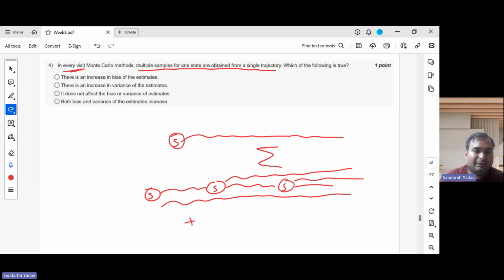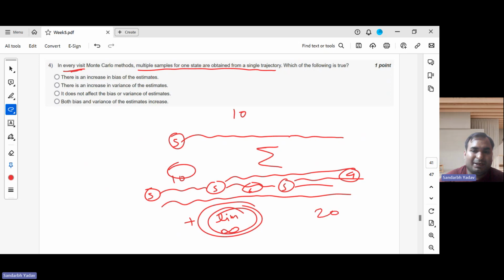In the limit, if we are doing infinite numbers of samplings, both will converge to the same thing. But in practice there are some differences, because obviously we don't go to infinity. Visually, suppose the return is 10 for the first visit, and 10 for this one, 6 for this one, and 4 for this one; then for every visit it will be 20 divided by 3, and it will be 10 for first visit.